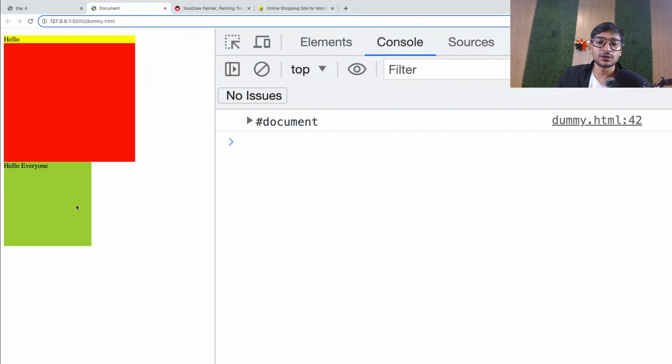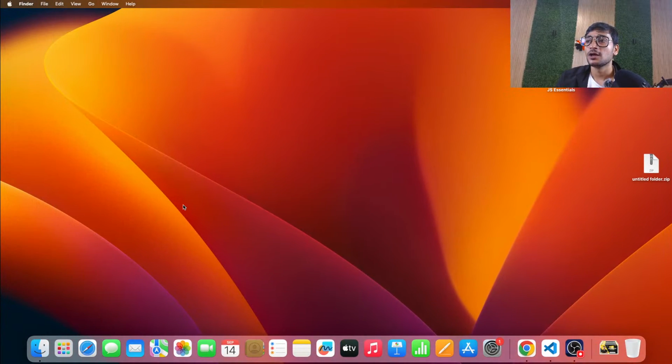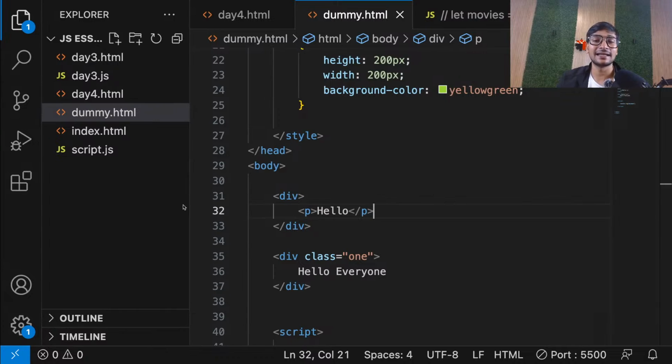Okay, cool. So here we go, the second div that you have. Now let's say I want to perform some manipulation on this element. So what is the first rule? First, understand which element you want to manipulate using JavaScript. I know I want to manipulate this green element. So the first rule is, target that green element.